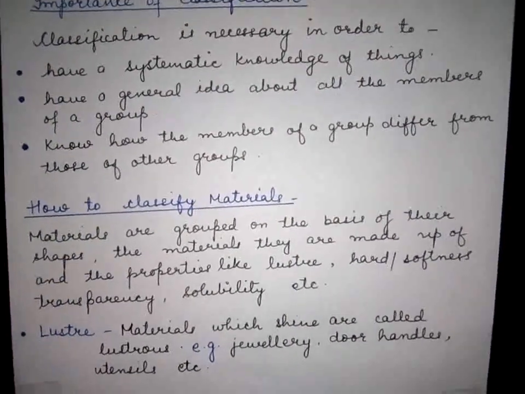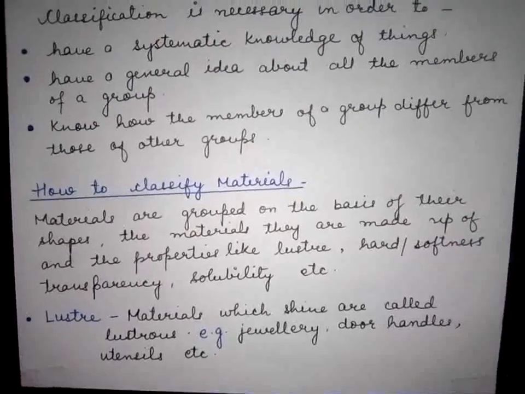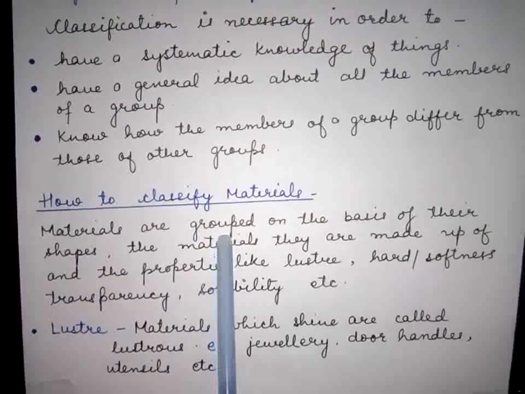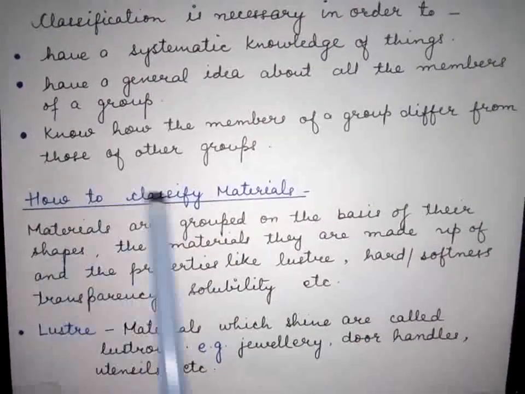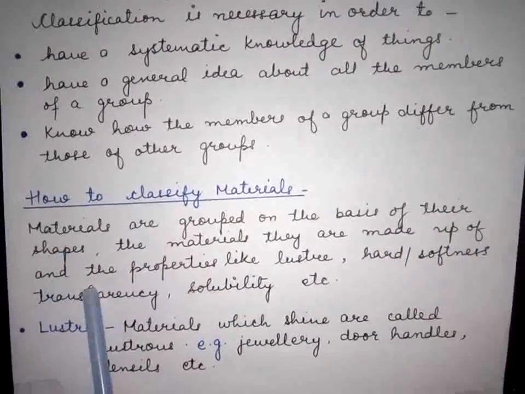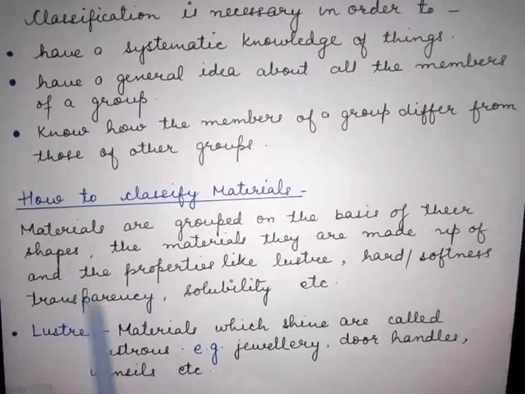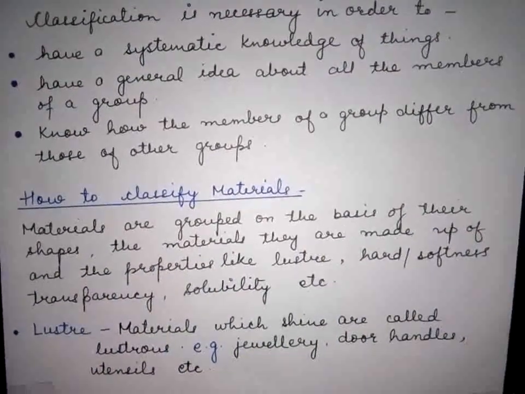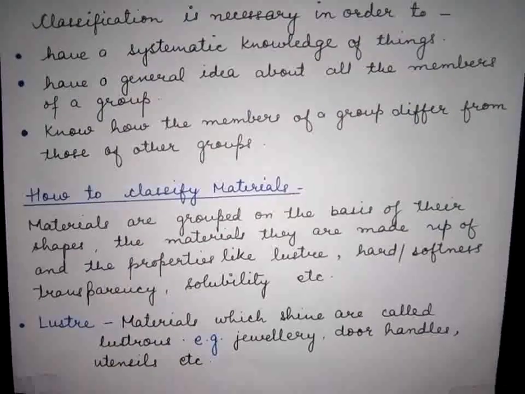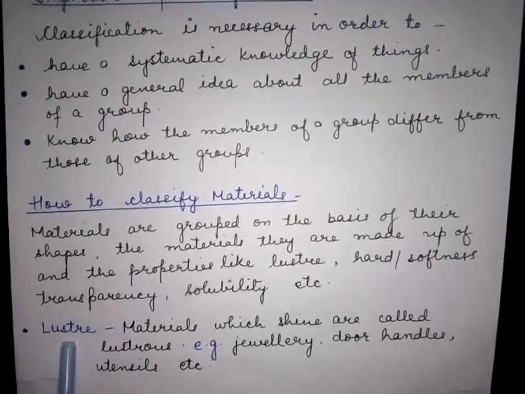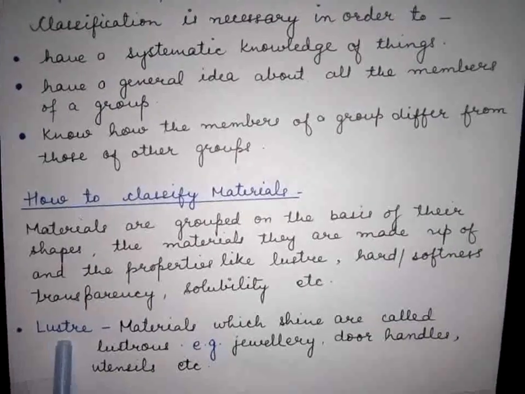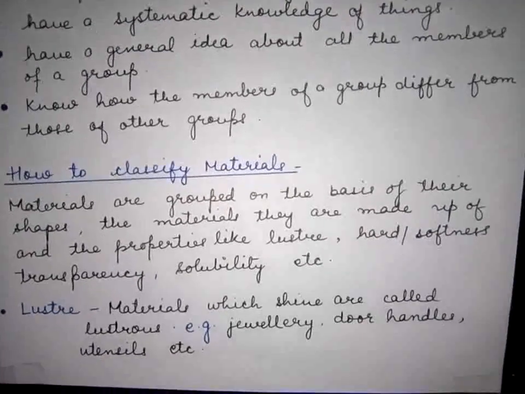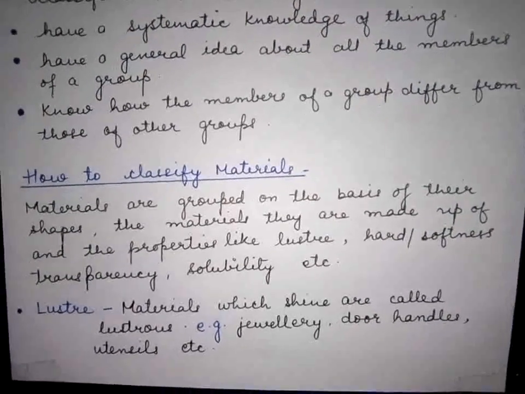Now the question arises: how can we classify materials? On what basis can we do the classification? Materials are grouped on the basis of their shapes, the materials they are made up of, and the properties like luster, hardness, softness, transparency, etc. So here we will consider the first property, that is luster. First of all, what is the meaning of luster? Luster means shine. There are some materials which have shine and some which do not have shine. On this basis also we can classify the materials.